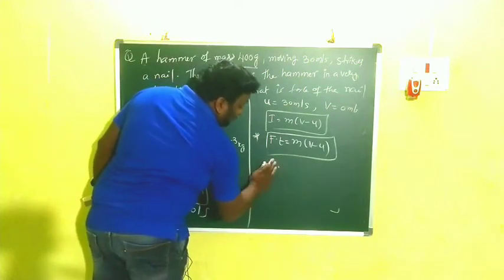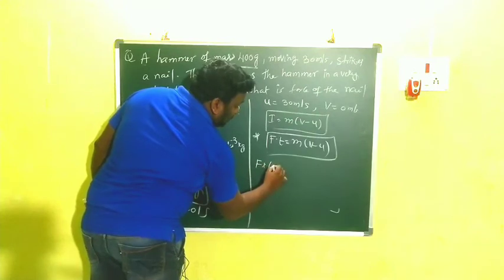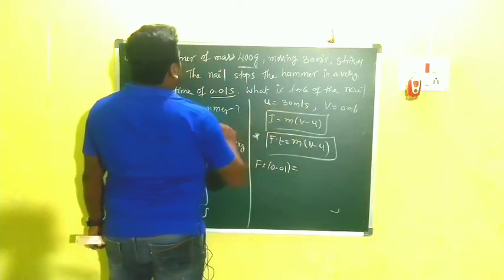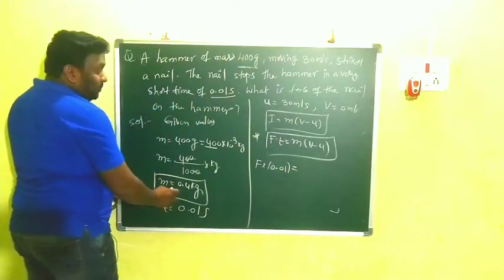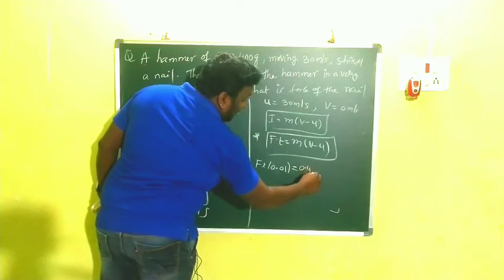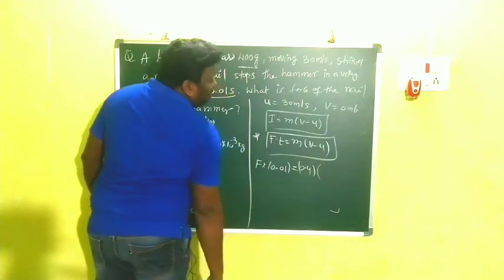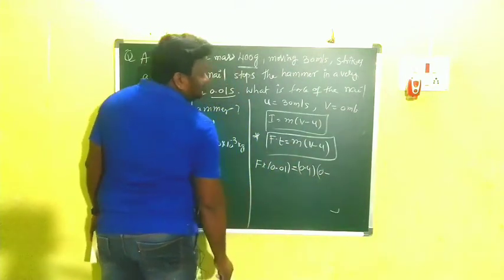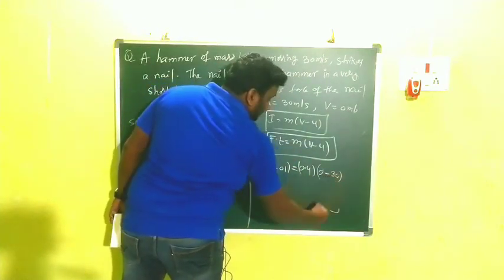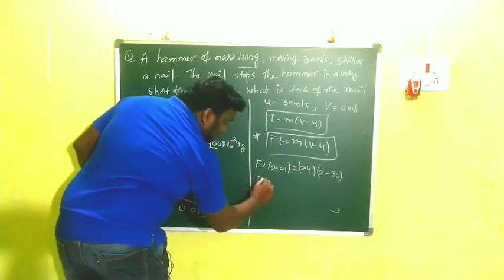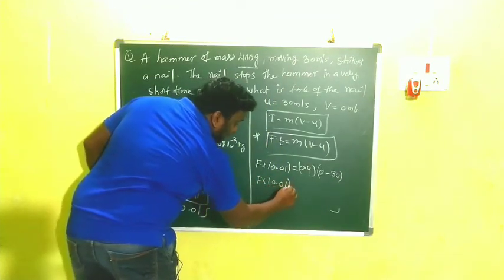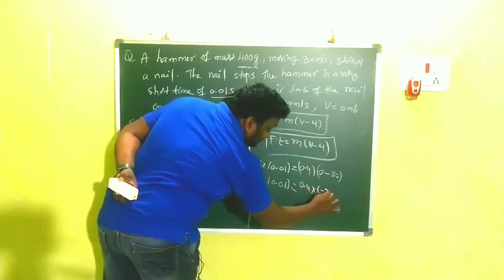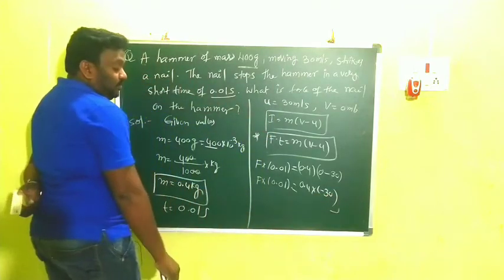Then substitute: F into 0.01 is equal to m, which is 400 grams, that means 0.4 kg, into v minus u. V is 0, so 0 minus 30. That means F into 0.01 is equal to 0.4 into minus 30. Clear?